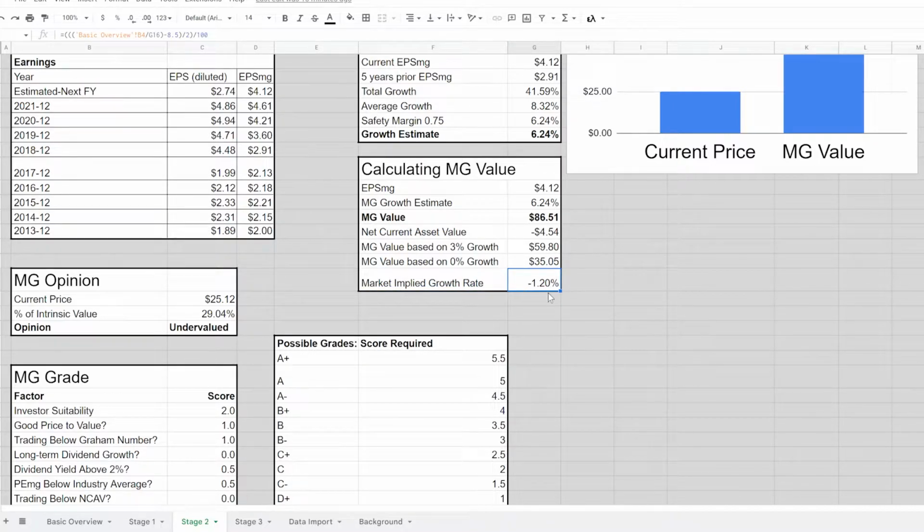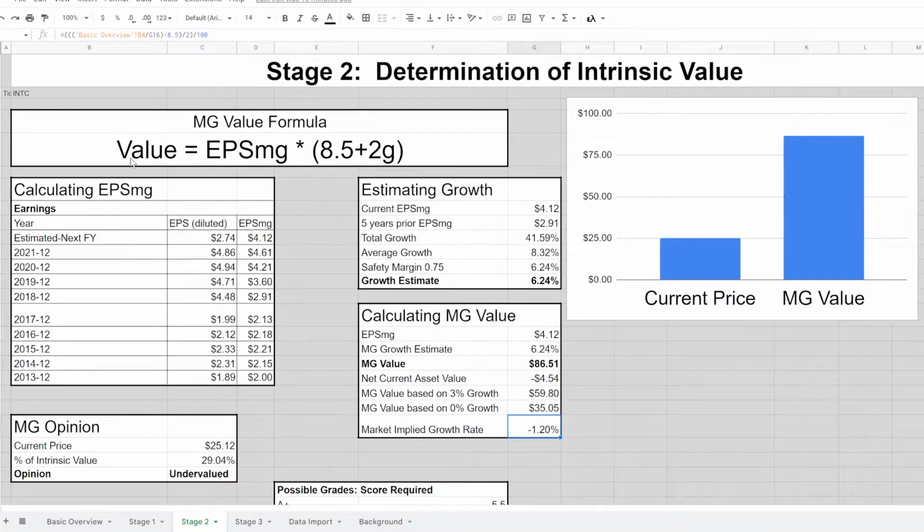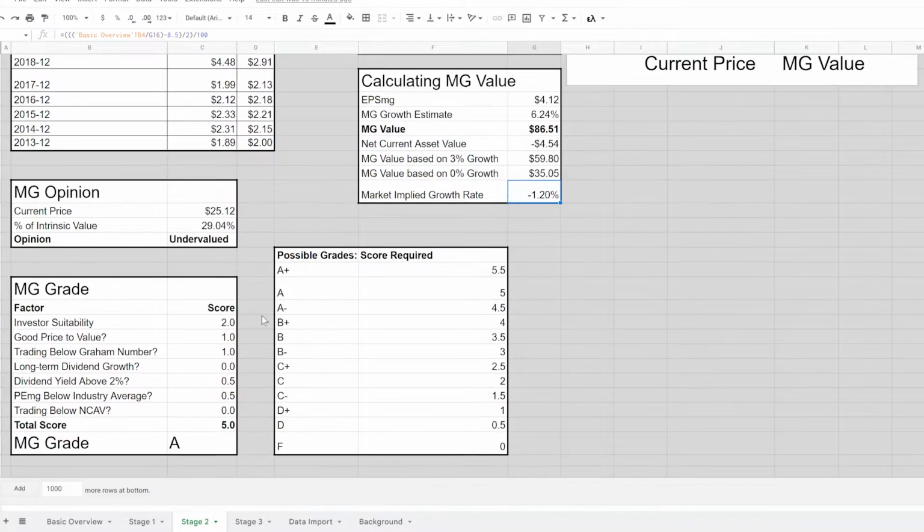The market right now is implying a negative growth rate of negative 1.2%. That is calculated by putting the price in for value and then solving for growth, and you get negative 1.2%.